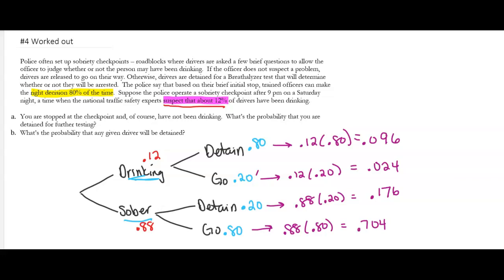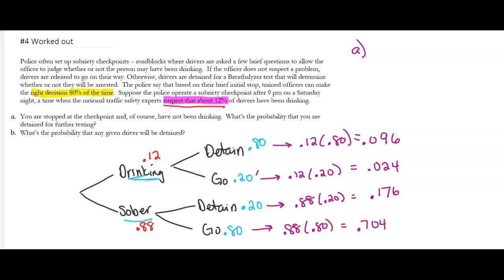Now that we have percents of what could happen, we have to answer our questions. Question A says you're stopped at a checkpoint, and of course you have not been drinking, so that means you're sober. What's the probability that you're detained? You follow this track.